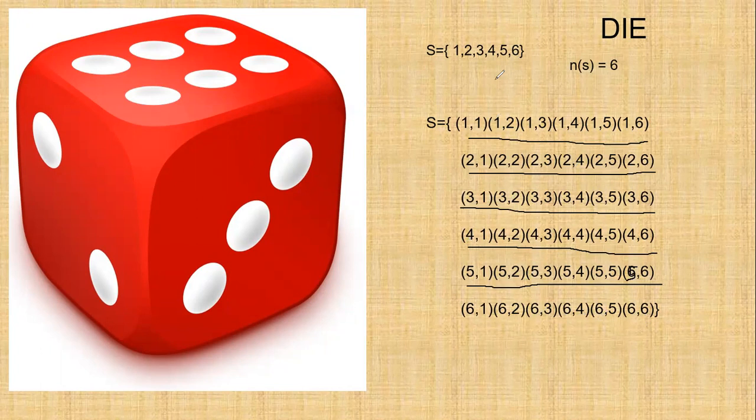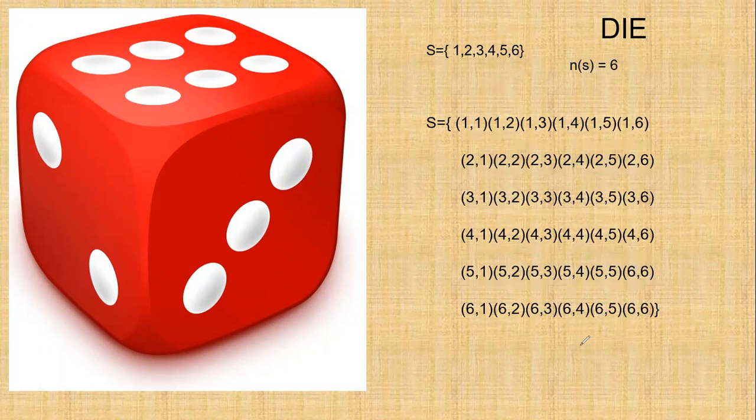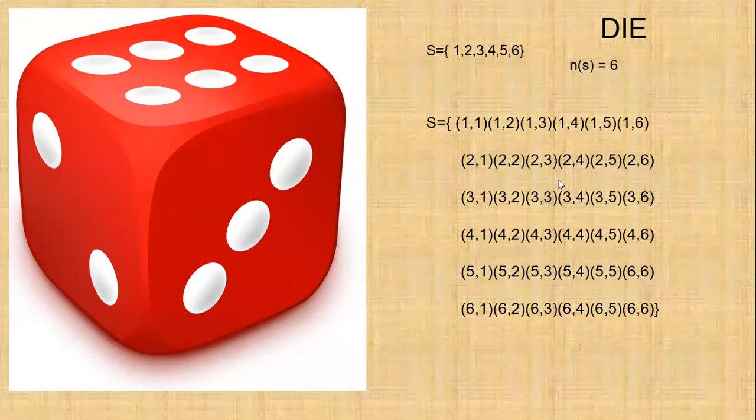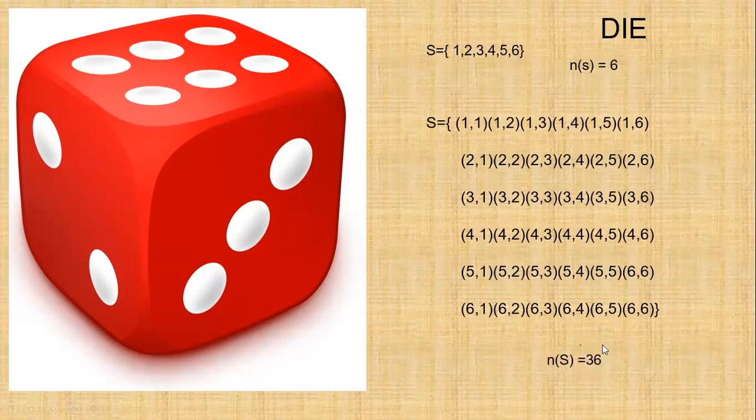Is it clear? Then the next one. So here you get the total number is 36. Is it clear? Now the next part.